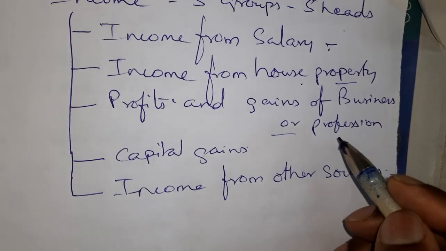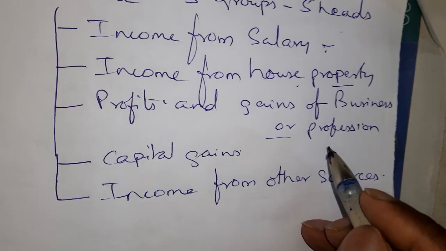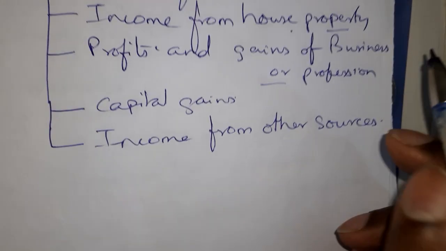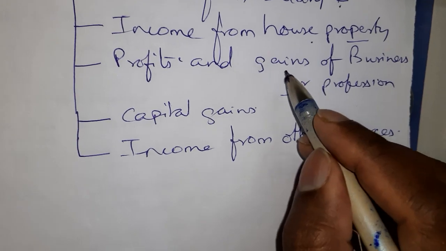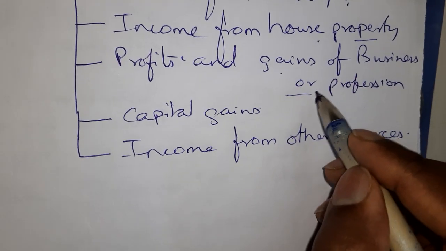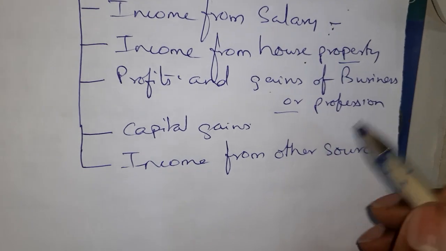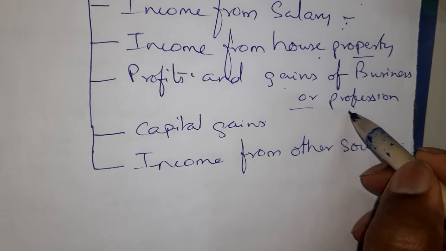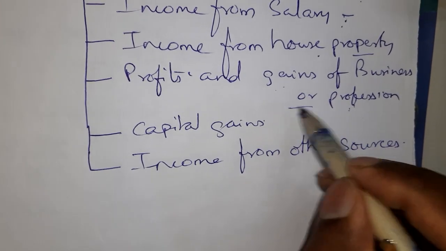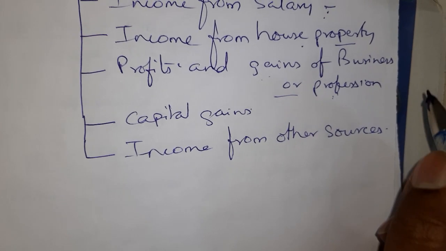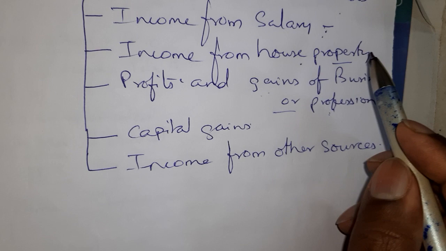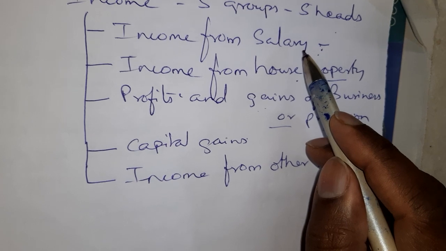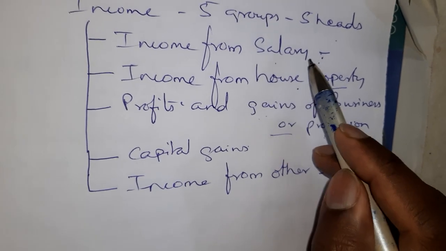Third one, profits and gains of business or profession. If you are earning profit, now this is not GST or sales, after doing business and preparing final accounts, you calculate net profit. That net profit is taxable under this head. Now if you are not employed but have a profession and you charge fees from customers, that also will be taxable under this head. Now I'll give an example. Suppose I am a doctor working in a hospital and earning salary. The income I earn as a doctor from that hospital will be taxable under the head income from salary.